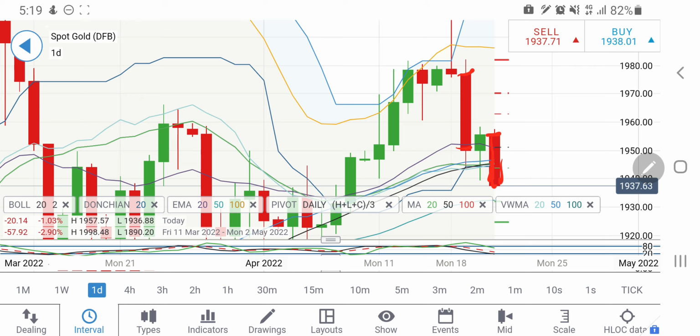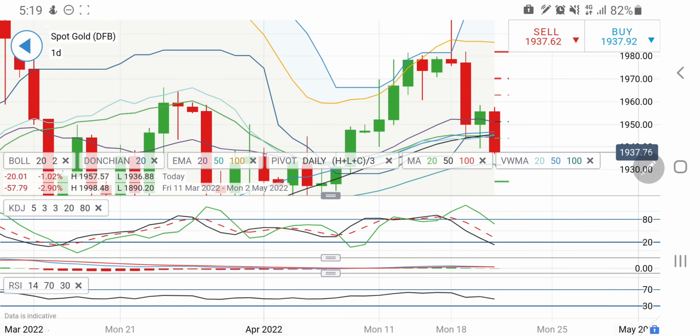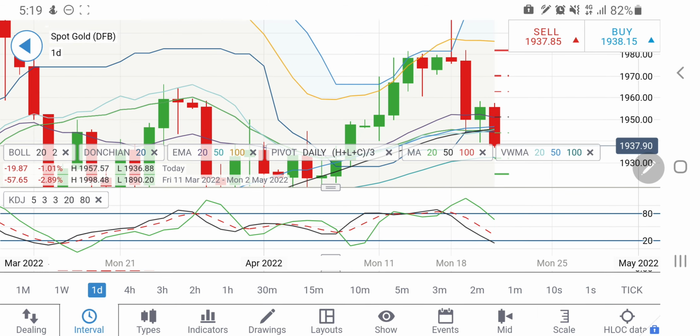So yes, it can try to achieve these levels if it continues to drop from here. On the upside, breaking 1945, yes, you can go long. However, the exact, perfect long entry is above 1960 only. So once it trades above 1960, go long. That is what is clear.